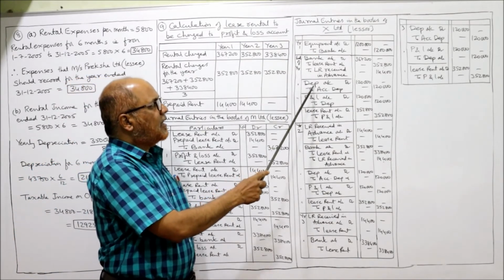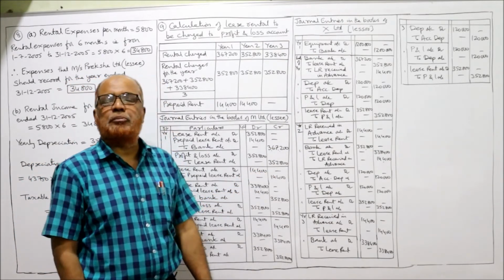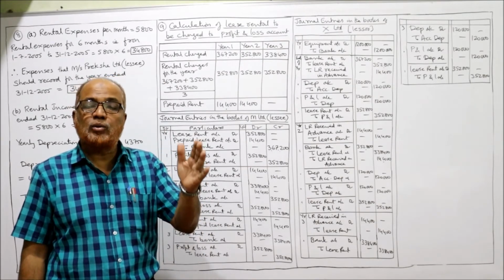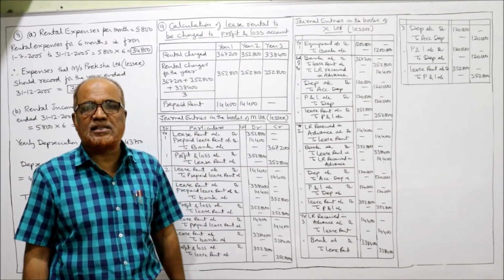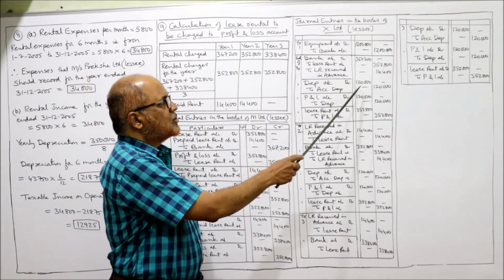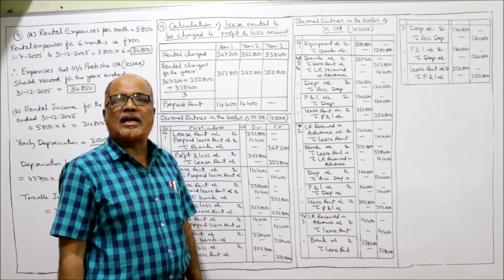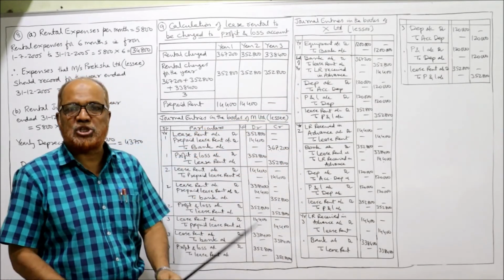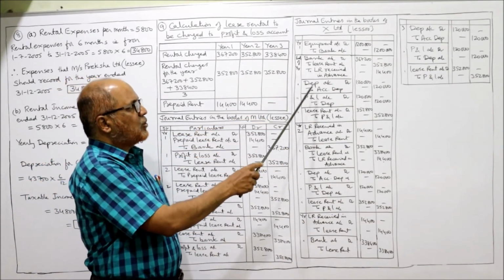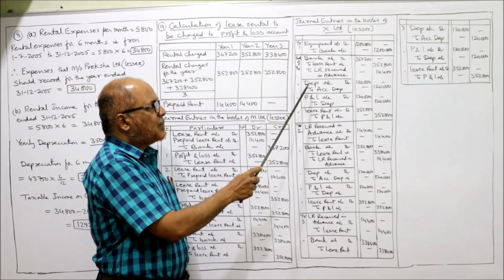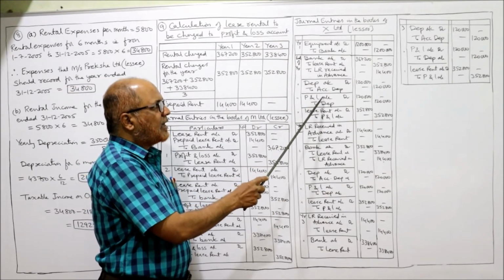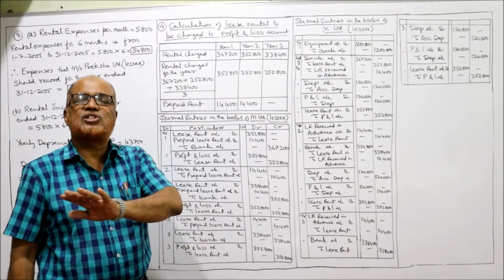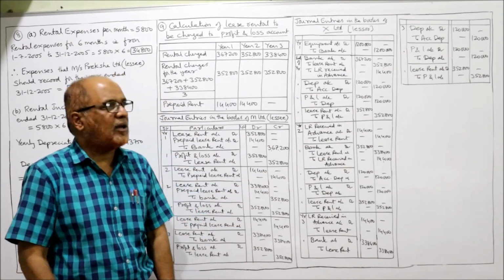Now second entry, depreciation account debit to accumulated depreciation. It is given in the problem. Depreciation will be available only to the lessor, not to the lessee. So 10% of 12 lakh, 1,20,000, is the annual depreciation. So depreciation to accumulated depreciation. Now transfer this depreciation to P&L account. So P&L account debit to depreciation 1,20,000. That means the depreciation account is transferred to profit and loss account.